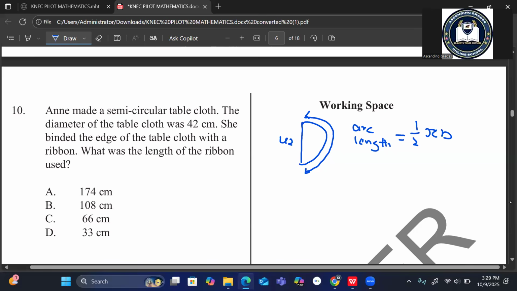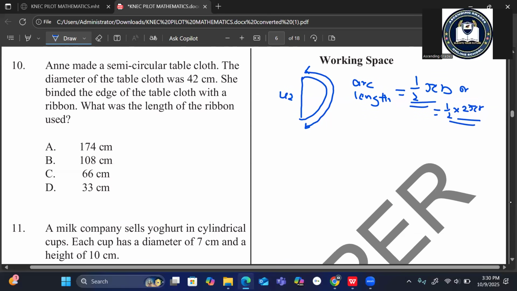So half times pi d, or you can say half times 2 pi r, since 2 multiplied by r becomes d. You can use either of the two formulas. The length of the ribbon is the perimeter going round, so to get the perimeter, you have to get the arc length, then add the diameter.